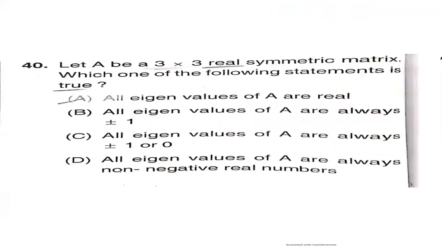Next question. Let A be a 3 into 3 real symmetric matrix.